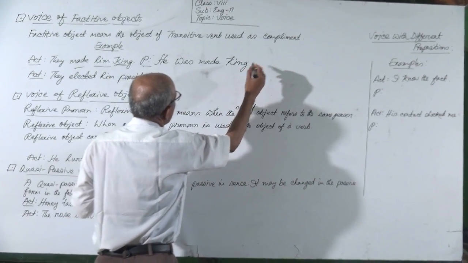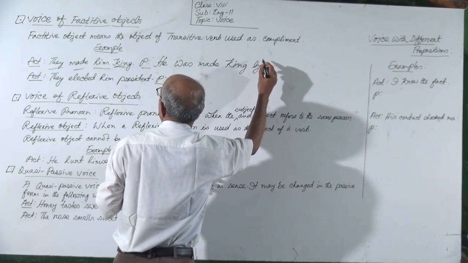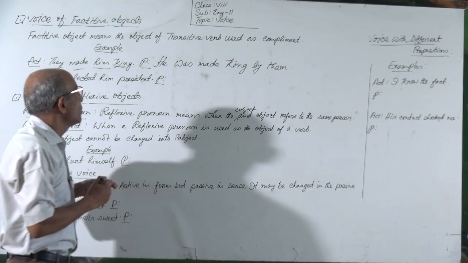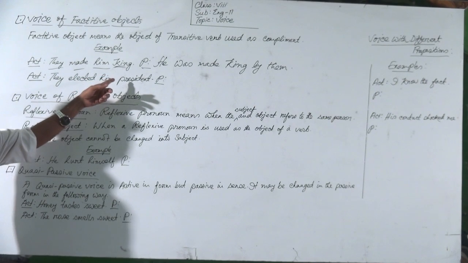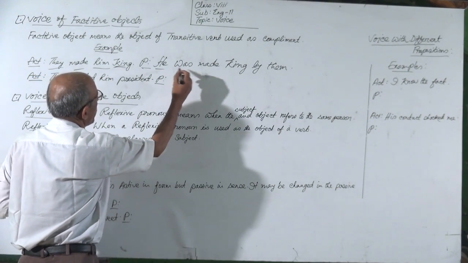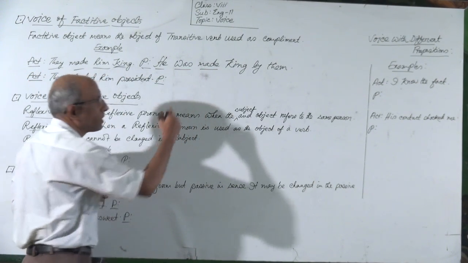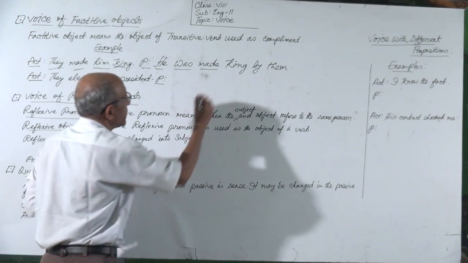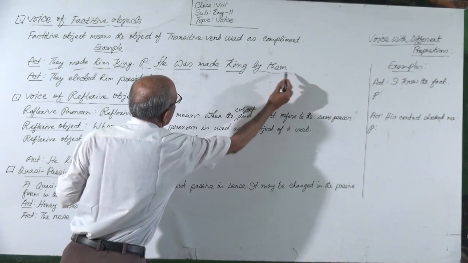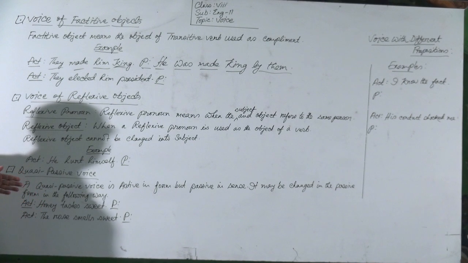And then the subject will be the object with by, then. Okay, so we have done. They made him king. It will be: he, at first the object will be the subject he, then the to be verb was as past tense, then the past participle of the verb made, and the retained object king, and then they will be the object, then with by. Okay, in this way you have to do passive.